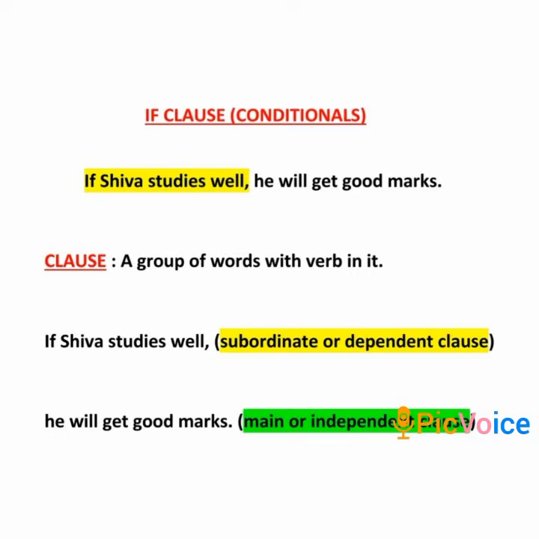But the first part is a dependent or subordinate clause, and the second part is an independent clause.